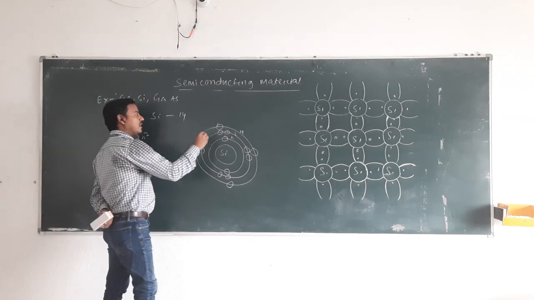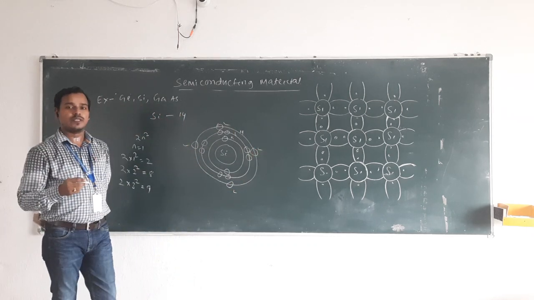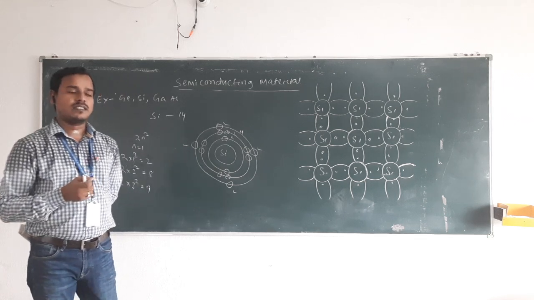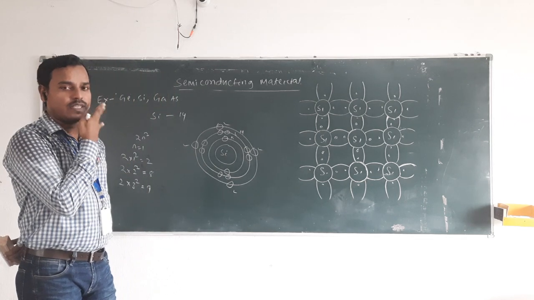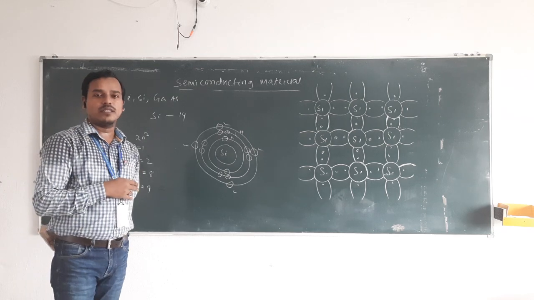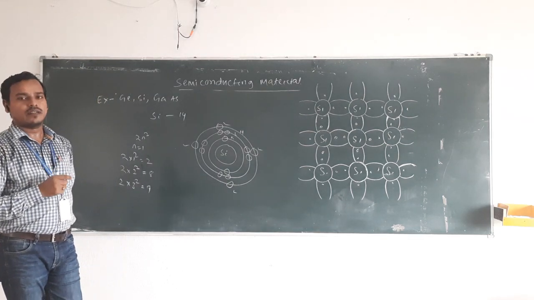So you can see there are 4 electrons present in the last orbit. When the outermost orbit has 4 electrons, they are valence electrons, and it can be a semiconducting material.